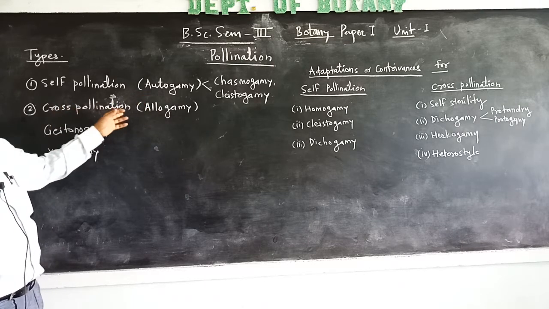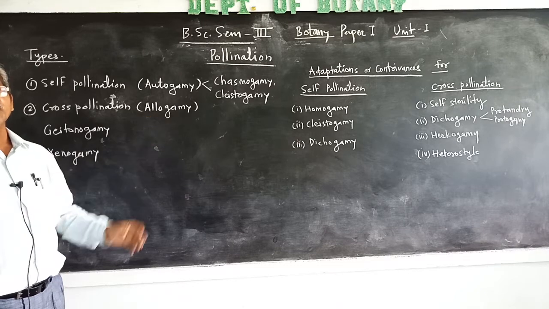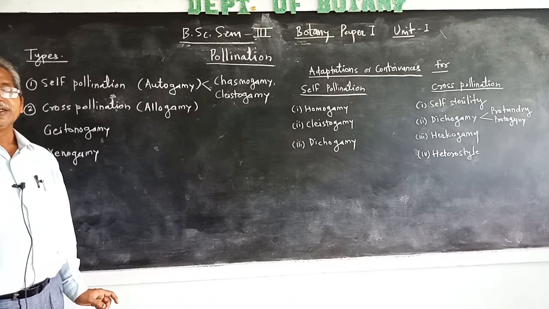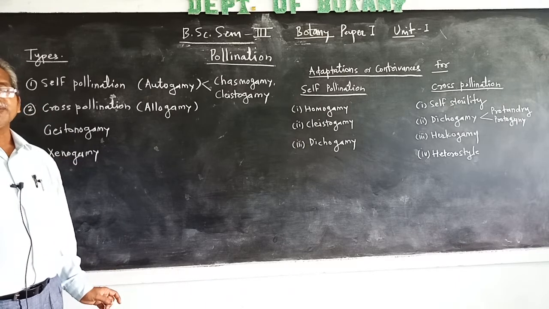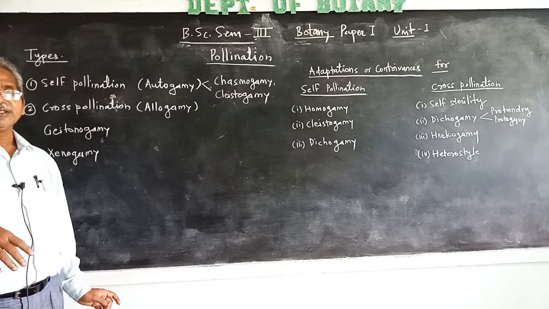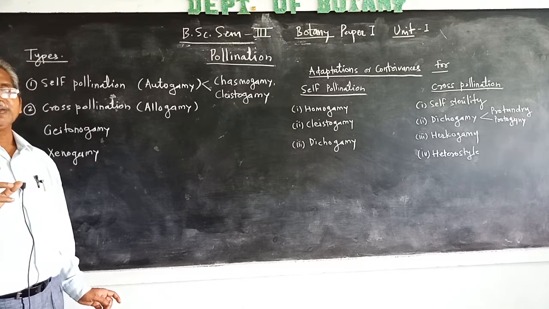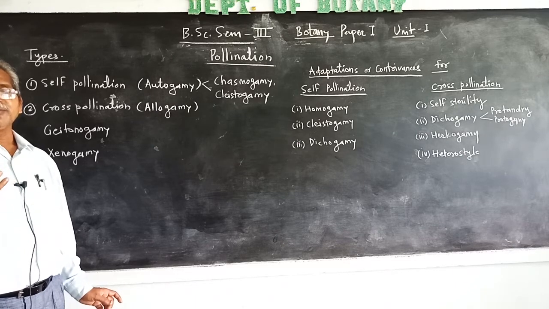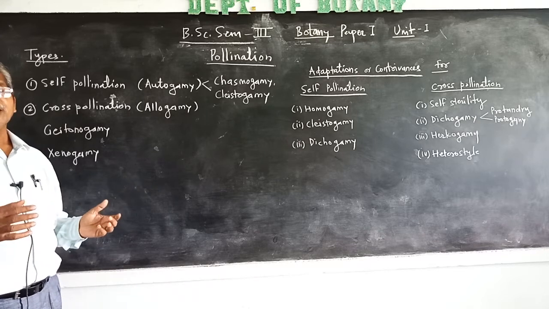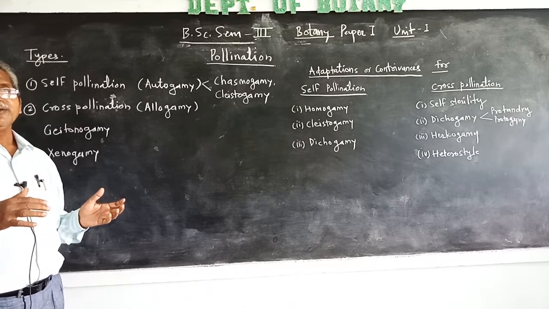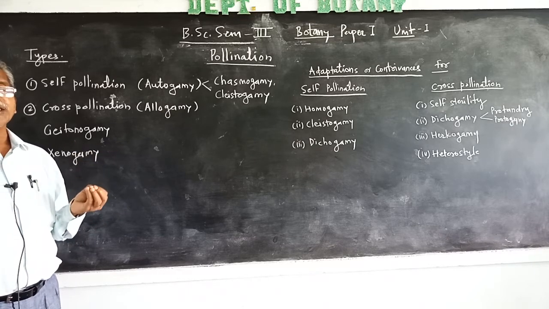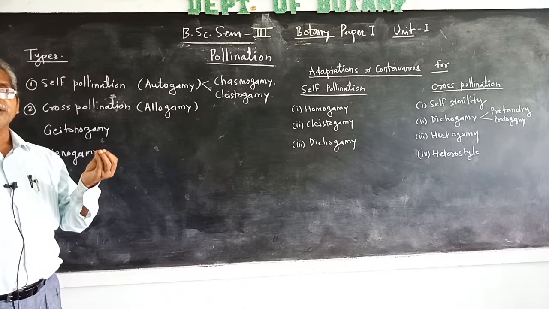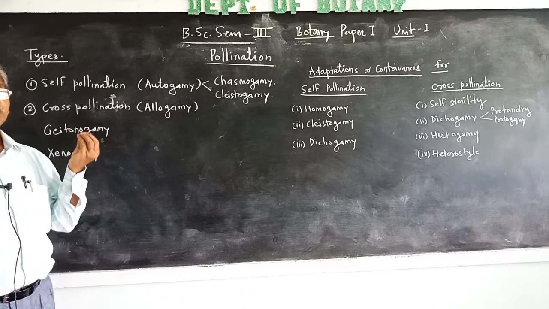And cross-pollination is also called allogamy. It means the transfer of pollen grains from the anther of a flower to the stigma of another flower takes place. Not the same flower but a different flower. It may be another flower of the same plant, or it may be a flower of another plant.